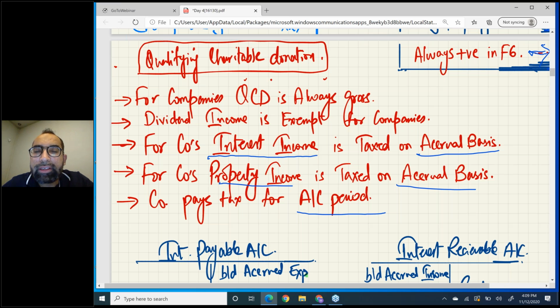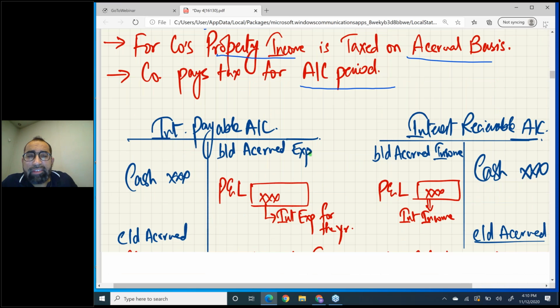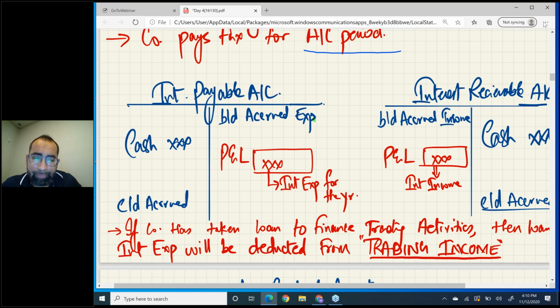I have written here for interest income. See, for companies interest income is taxed on accrual basis. Now how are we going to calculate accrual basis income or expense? I have made two accounts. Normally I feel relaxed teaching through accounts, but there are some people who teach through formula as well. Now listen, whenever you need to calculate interest expense, this is the interest payable account. First of all we are discussing interest expense.